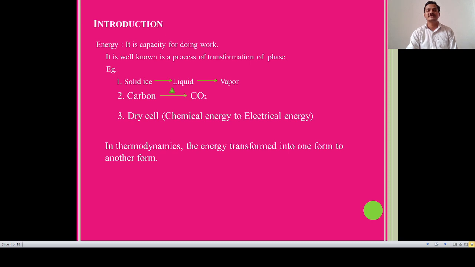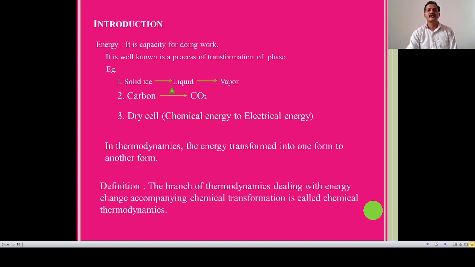So in thermodynamics we observe that energy is transferred from one form into another form, according to these examples. This is the definition of thermodynamics. The branch of thermodynamics dealing with the energy change accompanying chemical transformation is called chemical thermodynamics. That is, chemical changes and energy are interrelated. Thermodynamics that deals with energy change accompanied by chemical transformation or chemical changes is called chemical thermodynamics.